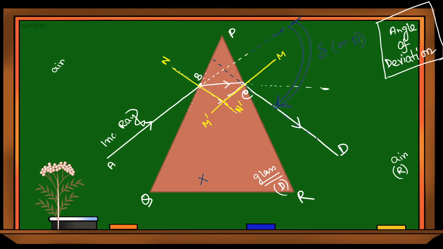Clear? So if angle of deviation comes in the exam, you have to draw the prism, incoming ray, normal, outgoing ray, and the difference in the angle, that is the angle of deviation. You can mention this is the incident ray, that is the emergent ray. Like this you have to draw the diagram. Clear?